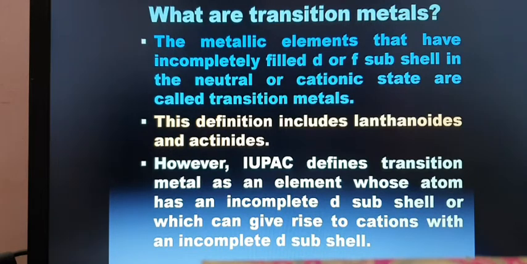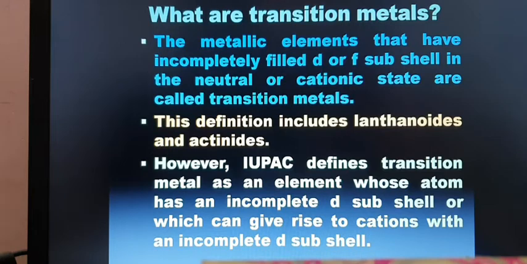The metallic elements that have incompletely filled d or f subshell in the neutral or cationic state are called transition metals. This definition includes lanthanoids and actinoids.